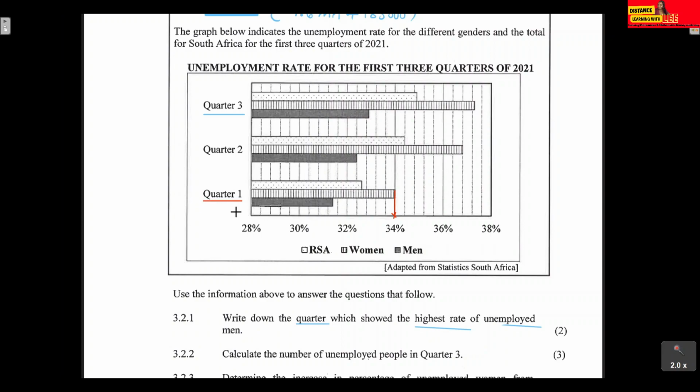What is the percentage of unemployed women in quarter 3? It's represented by these vertical stripes, it's that there. But we see that that is not on an actual value, so we still need to approximate. When we approximate, guys, we need to approximate in a mathematical way.